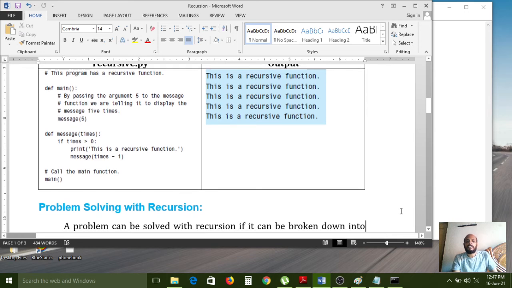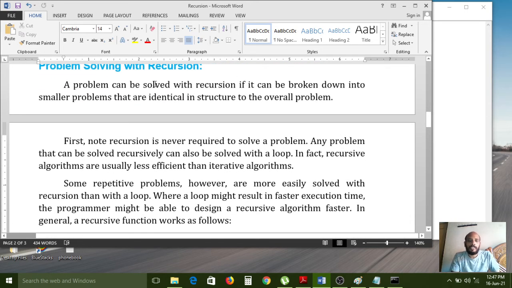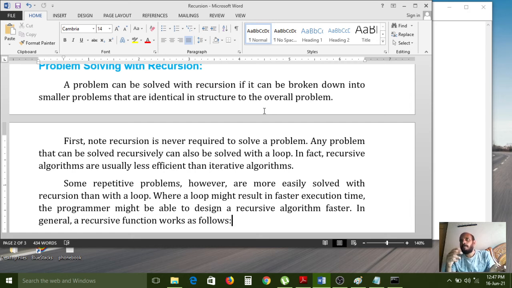Recursion. You can understand that a function calling itself is called a recursive function. Now, problem solving with recursion. A problem can be solved with recursion if it can be broken down into smaller problems that are identical in structure to the overall problem. Actually, where do we have to use recursive functions? If you have a large problem and by reading it you cannot get the solution, then you need to use the recursive concept. The recursive concept is that a large program can be divided into multiple subparts.